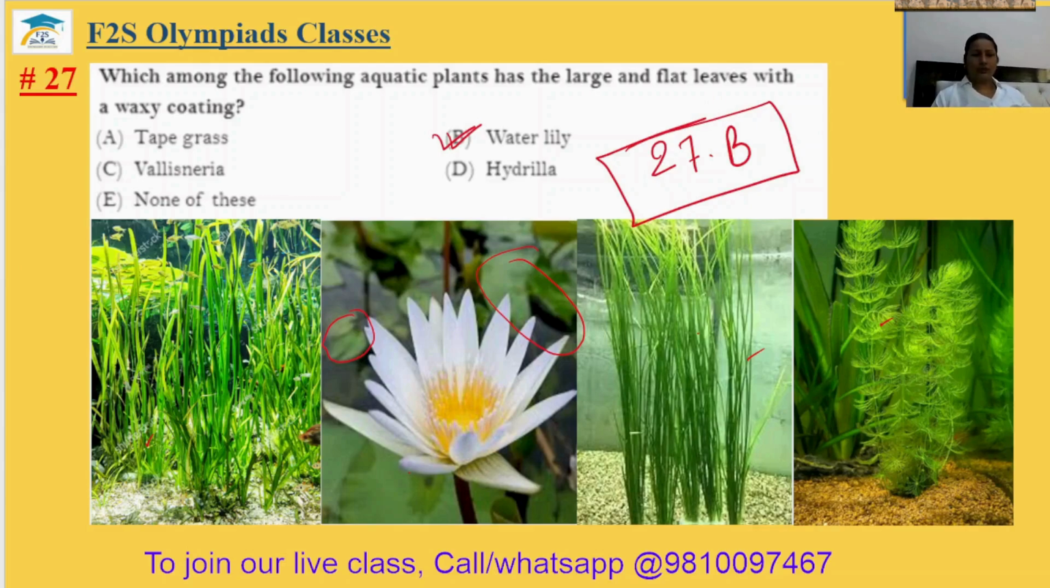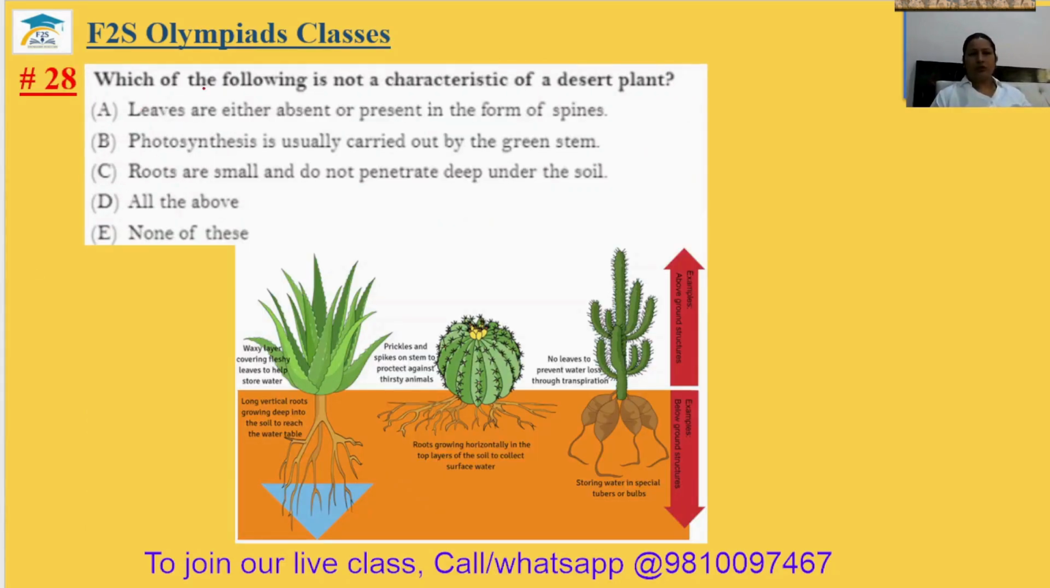Question number 28. Which of the following is not a characteristic of desert plant? The leaves are either absent or present in the form of spines. Yes. Actually, the leaf of the plant does transpiration. Transpiration means releasing of extra water from the plants. And if the plant has leaves, they can release the water from their leaves.